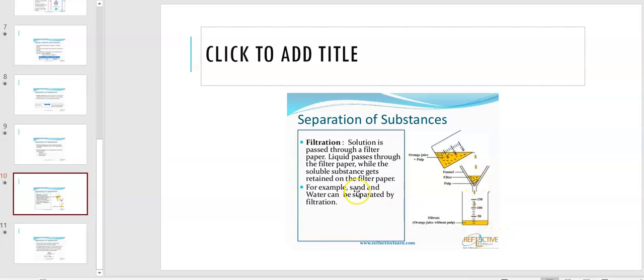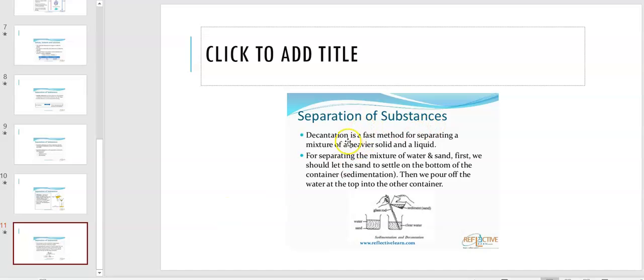For example, liquid passes through the filter paper while the insoluble substances get retained on the filter paper, as I explained right now. Sand and water can be separated through filtration. If this is a mixture of sand and water, you put it inside the filter, and the water will settle down in this beaker, while the sand accumulates on the filter paper. So you can separate by this method.